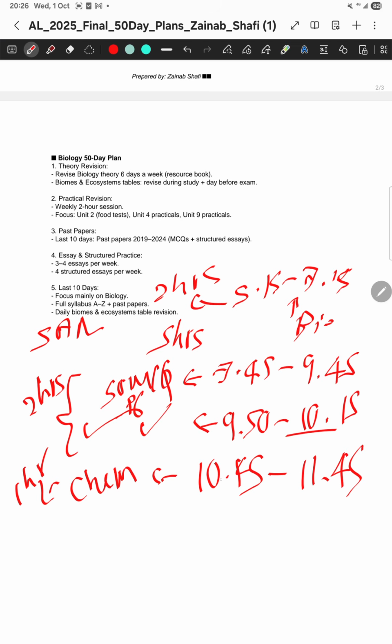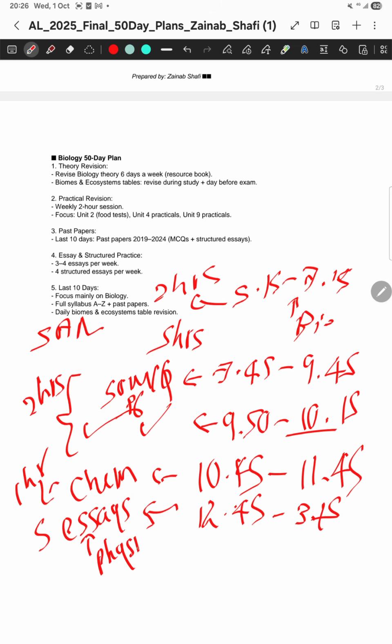Then maybe you can take a small break until 12:30 or 12:45. Maybe you start work at 12:45 again, and from 12:45 to around 3:15 you can do 5 essays in physics. Then from 3:15 to 3:30 you can take a break, and at around 3:30 you can mark your essays until 4 o'clock. So here almost 3 hours of work is done. Altogether 2 plus 2 is 4, 5, and 8 hours of work is done by 4 o'clock.